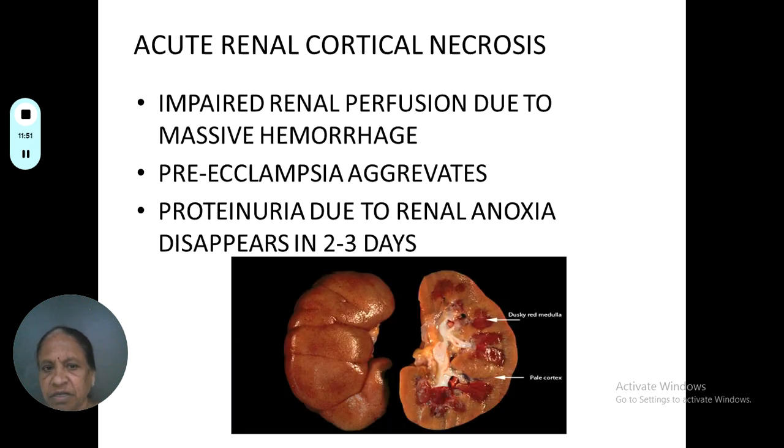Acute renal cortical necrosis can occur. This is one of the complications of abruptio placenta, where there is impaired renal perfusion due to massive hemorrhage, and the preeclampsia also will be aggravated, and proteinuria due to renal anoxia disappears in 1 or 2 days.